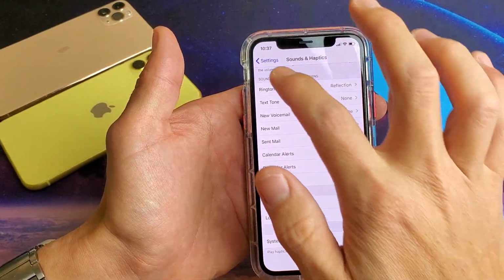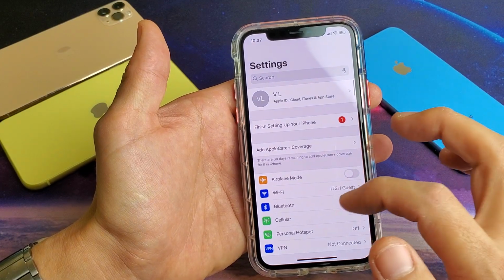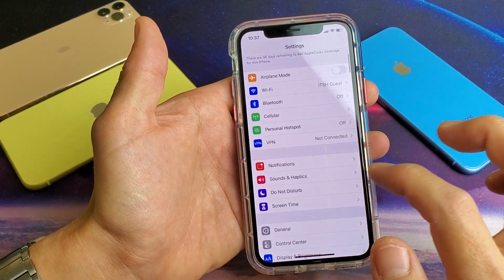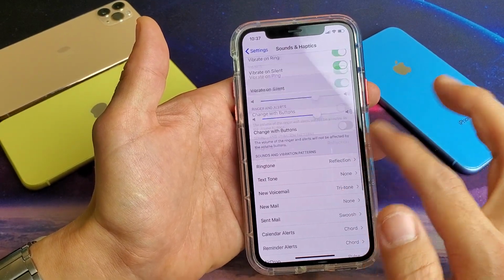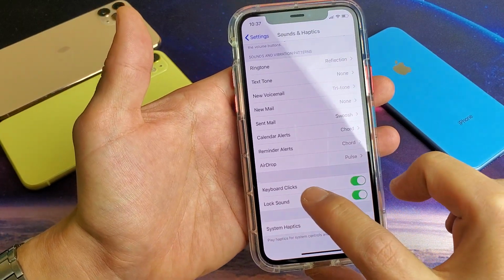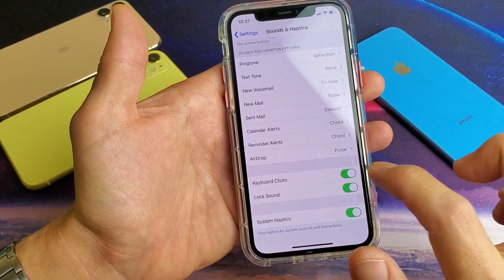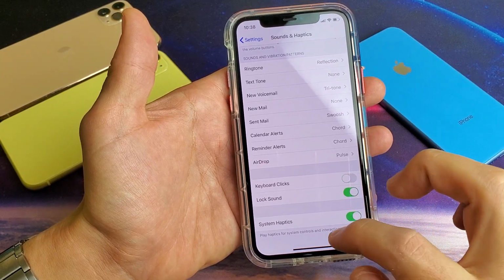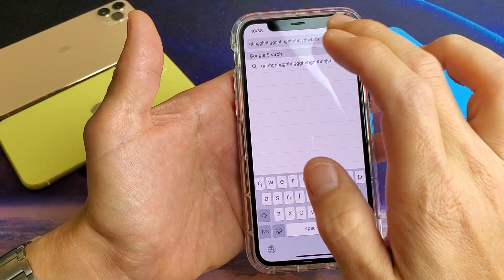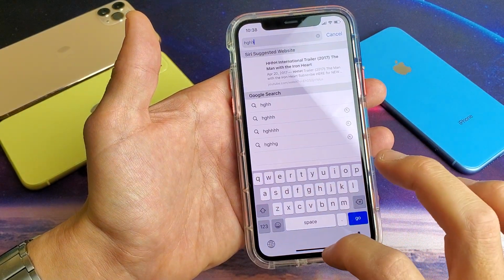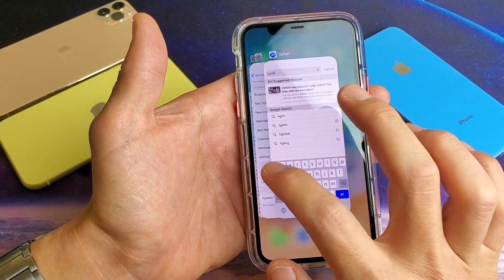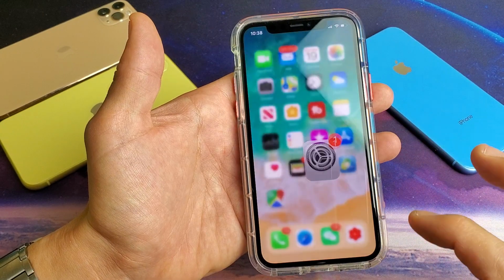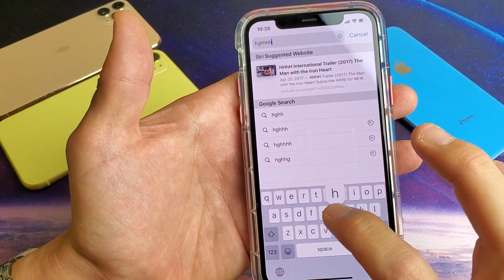So simply just go into your settings here, and then from your settings, you want to scroll down. You want to go to Sounds and Haptics, tap on that, scroll all the way down, and near the third to the bottom, it says Keyboard Clicks. You can toggle it off or toggle it on. Okay, so if I have it off here, obviously you're not going to hear nothing, but if I have it on, then you will be able to hear it.